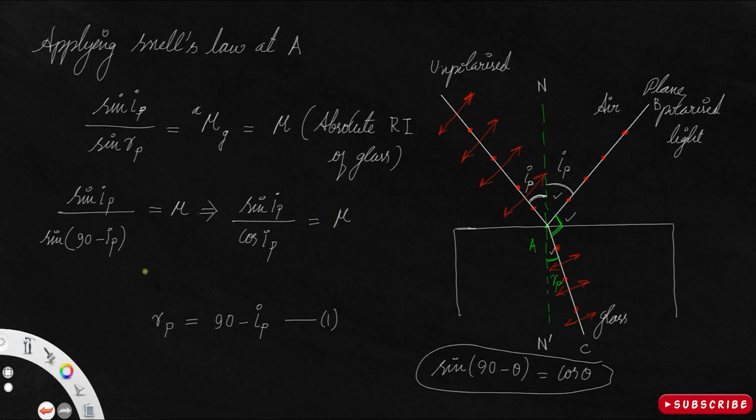Simplifying this, sine theta by cos theta is actually tan theta. So tan IP is equal to mu. So this is actually Brewster's law. That is, the tangent of the polarizing angle will give the refractive index of the transparent medium. This is called Brewster's law.